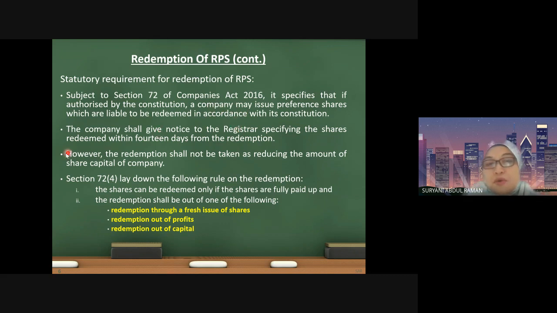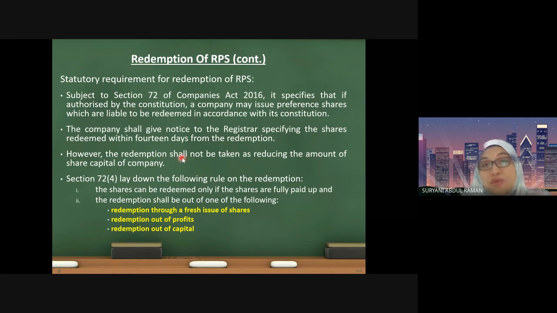This is about the early process. Now this is the most important one. However, the redemption shall not be taken as reducing the amount of share capital. Even though you are permitted by the Companies Act to issue redeemable preference shares, which you know will be redeemed in the future, according to the act, the redemption shall not be taken as reducing the amount of share capital. Now, how can that happen?